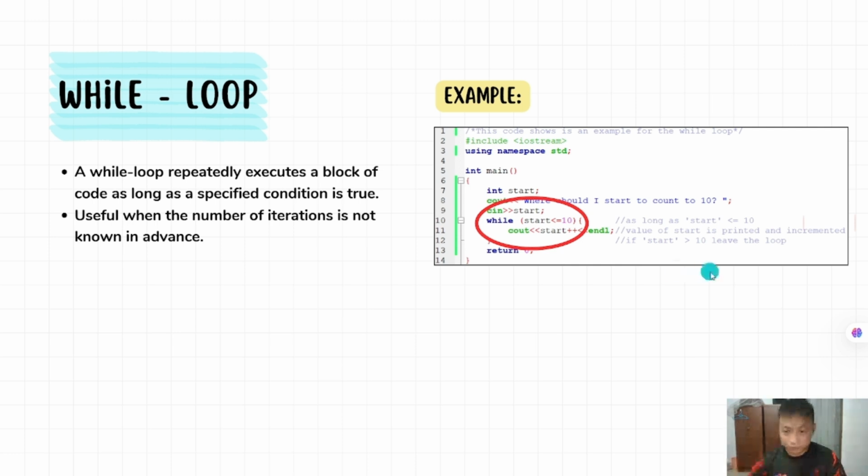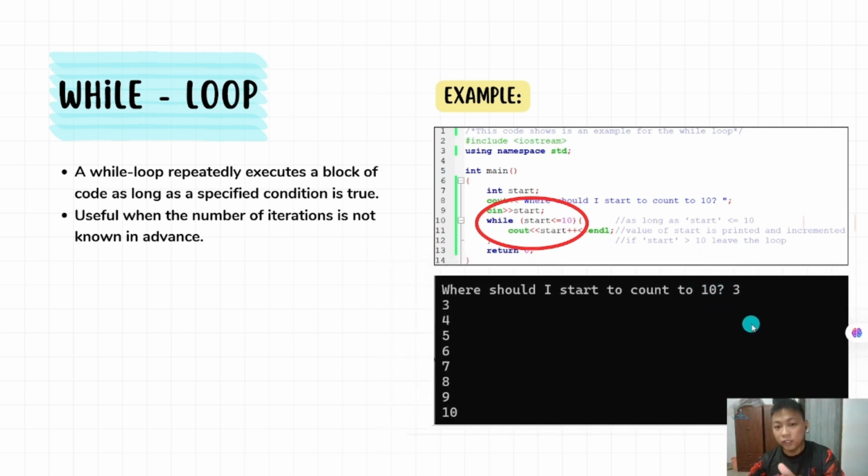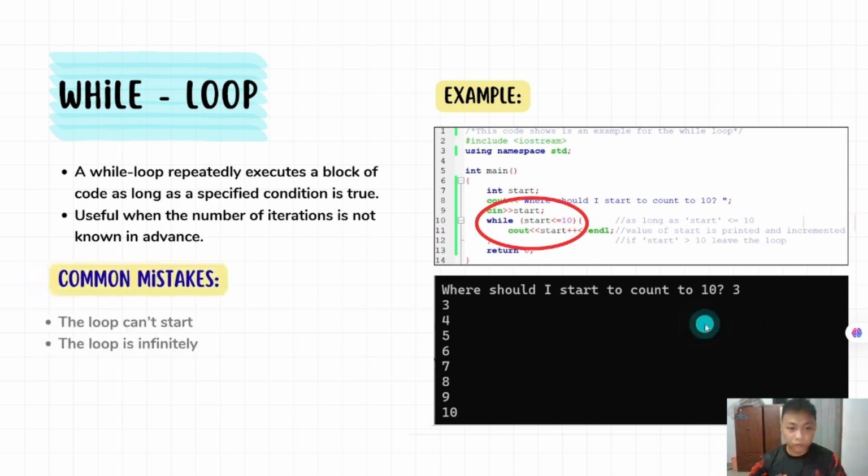So for example, if we key in 3, the code will run from 3 until 10. So this is how the while loop works. The common mistake for this type of repetition is the loop cannot start or the loop is infinite.